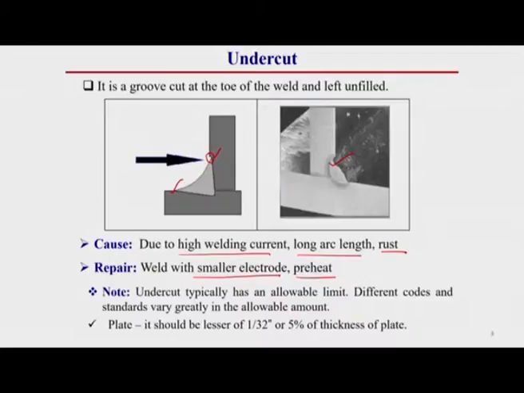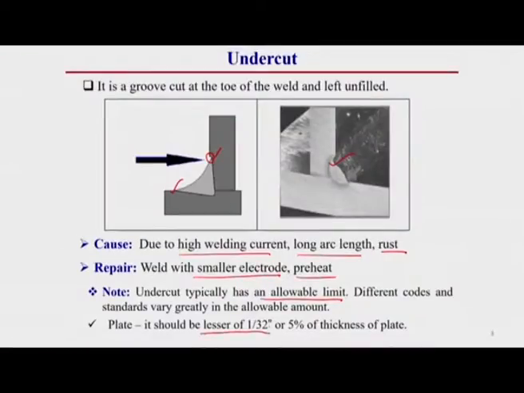Here one thing you should note down: undercut typically has an allowable limit. Generally, different codes and standards are there for this undercut limit. Especially for plate, it should be less than 1/32 inch or around 0.75 millimeter, or 5% of the thickness of the plate, whichever is the minimum that we should consider. That means in the case of plate, if 5% of the plate thickness is less than 1/32 inch, then we should consider that 5% plate thickness as the undercut value.